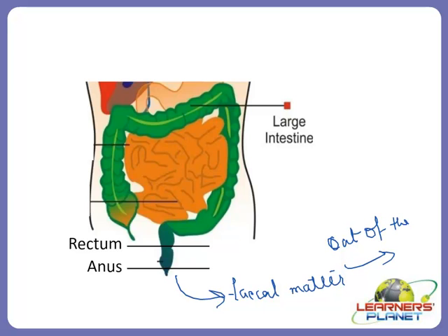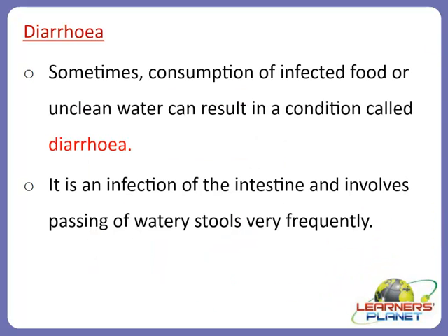So this is out of the body. That means the egestion process has now occurred, right? So that was all about the 5 stages, that is ingestion, digestion, absorption, assimilation and egestion, which are very important stages in the process of nutrition taking place in humans.